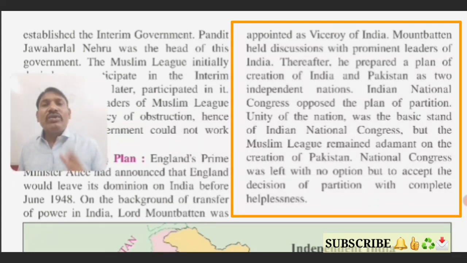Yes, students, you know that the Indian National Congress was in favor of unity of all Indian people, and here it opposed this plan of separation into India and Pakistan, because Congress wanted the unity of people in India.